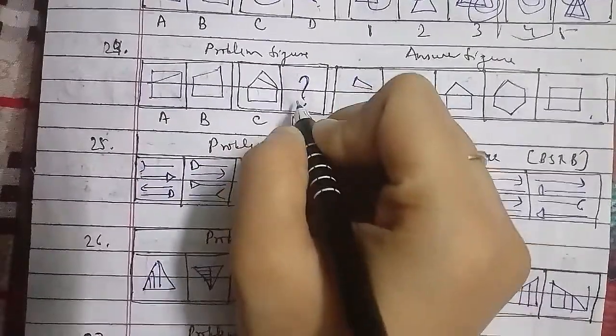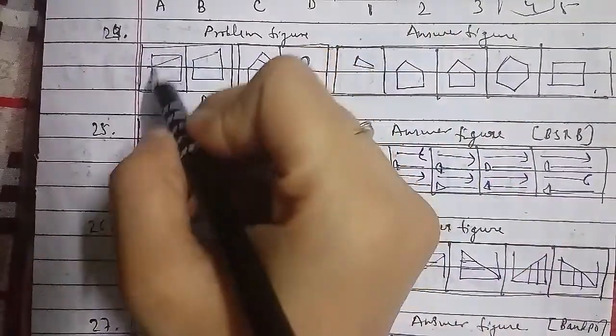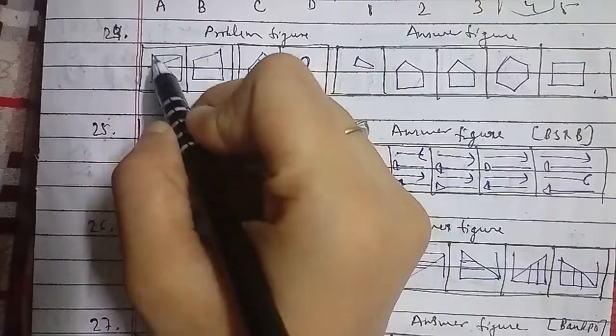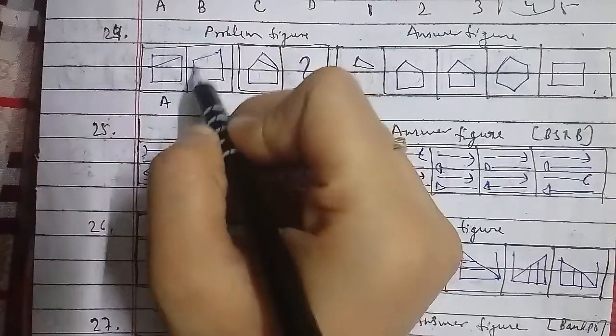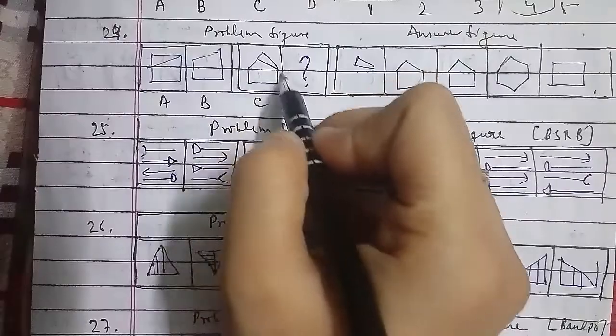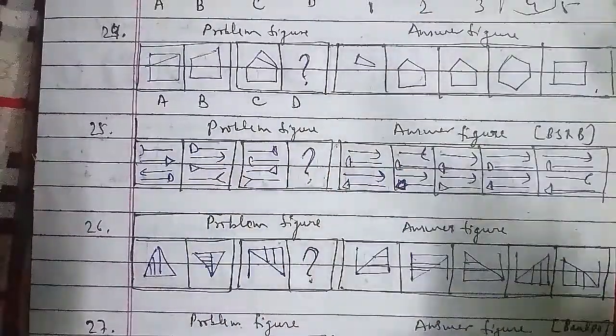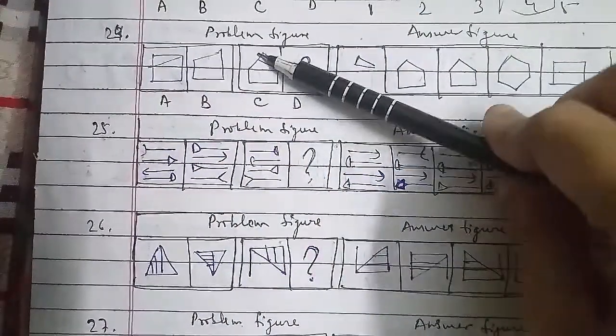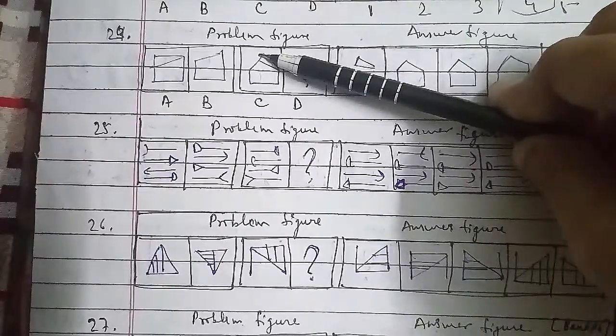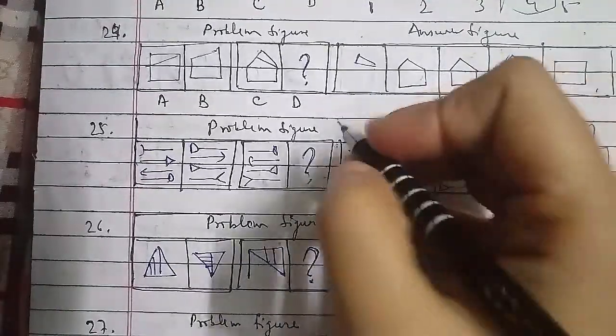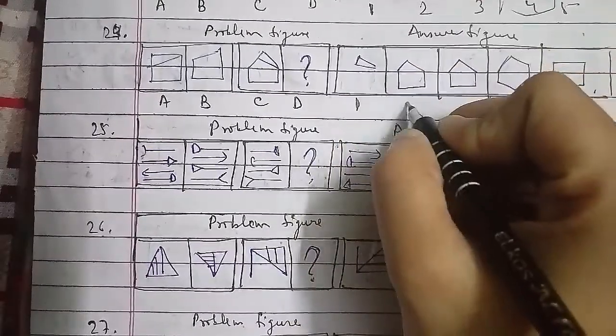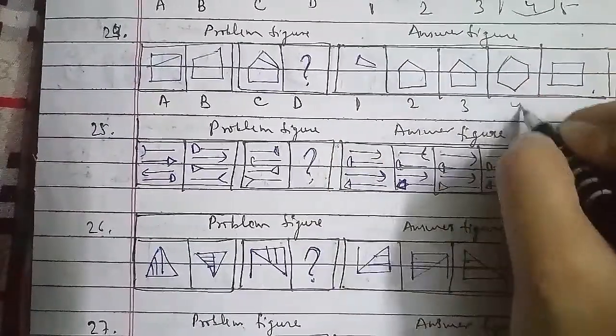The D figure we have to find out here. As you can see in the figure, the line itself above it has been cropped here in the B figure. So among these, in figure C, if we go ahead with the line, this will be cropped, so the figure will look like that only, and that is the D figure we have to find out. For the answer figures we have 1, 2, 3, 4 and 5.